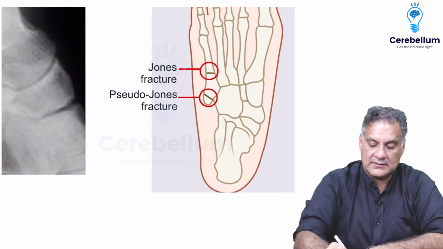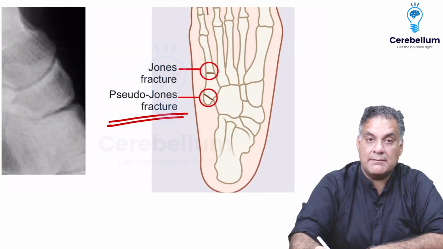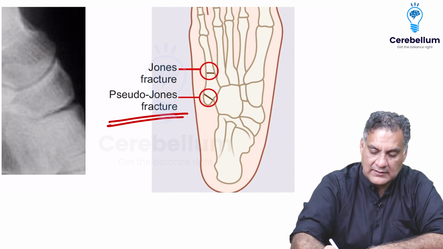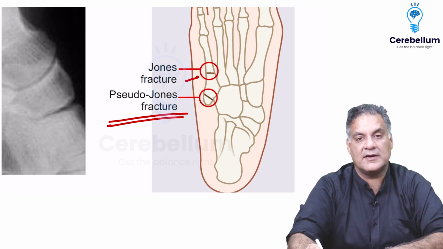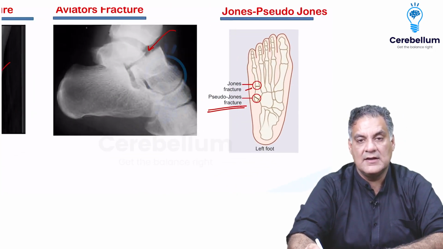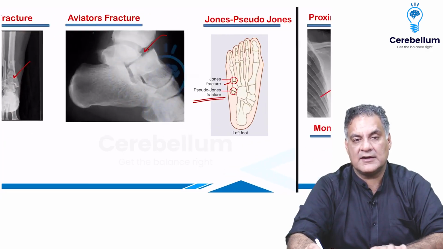When there is avulsion of the tip of the fifth metatarsal base, that's pseudo-Jones, and when it's a little proximal, it's called a Jones fracture, at the metaphyseal-diaphyseal junction. Jones is also called a dancer's fracture, right?